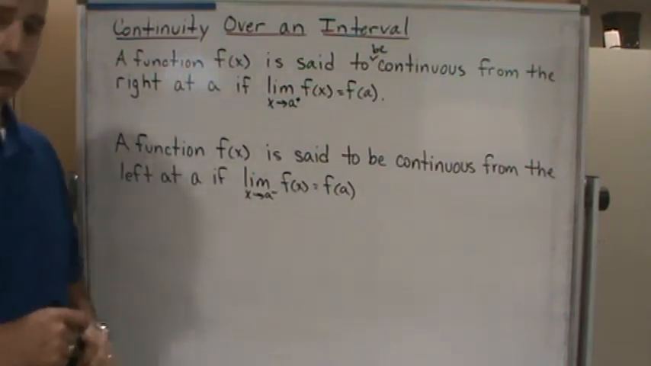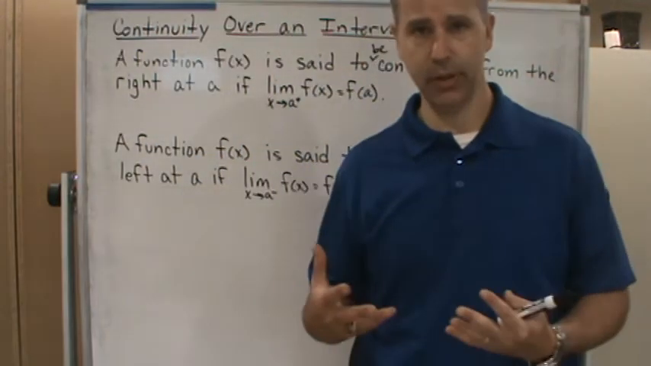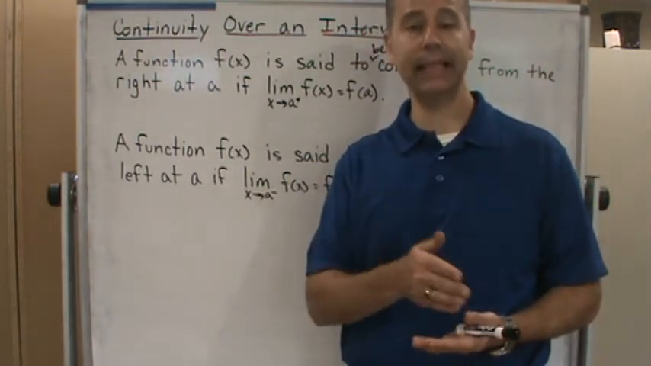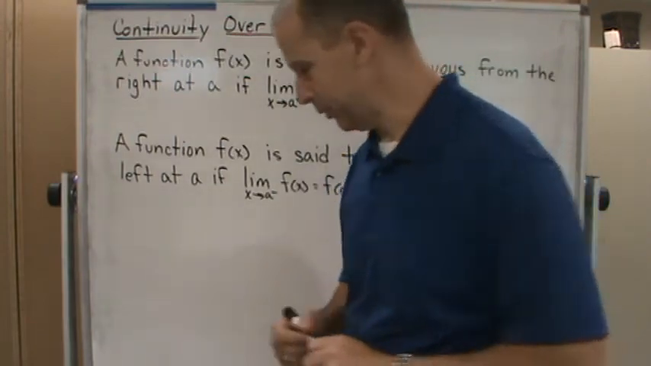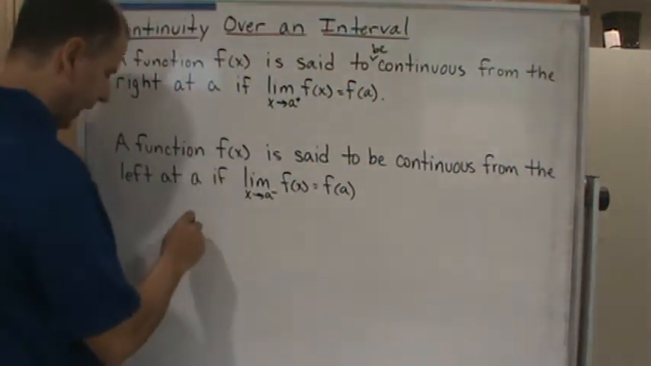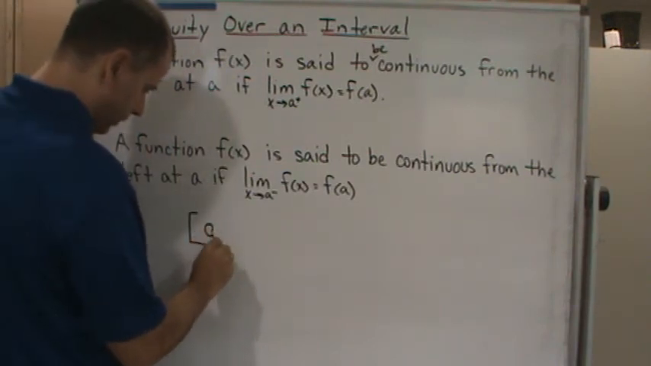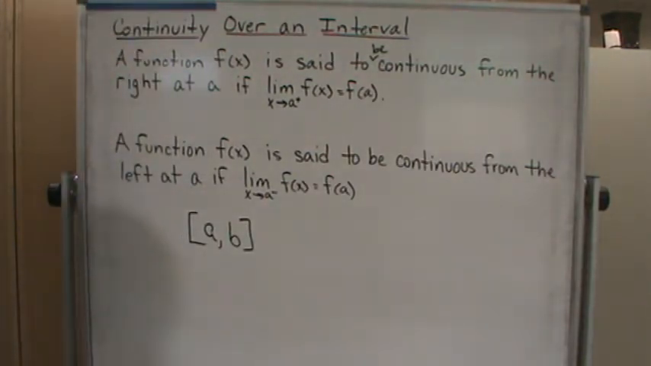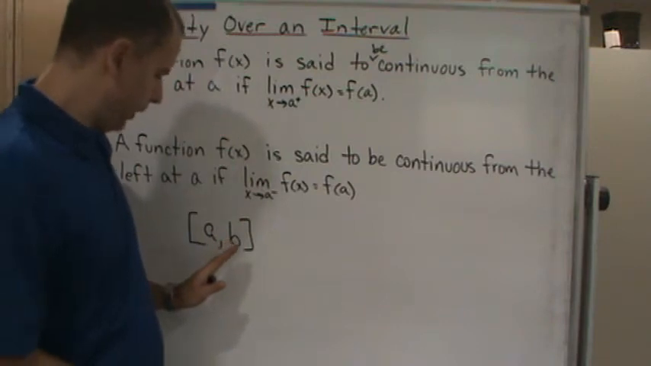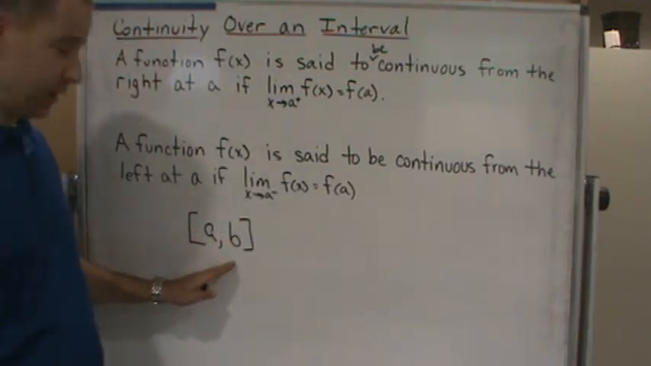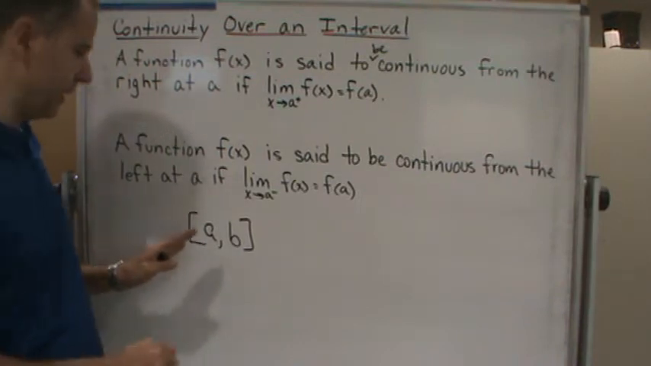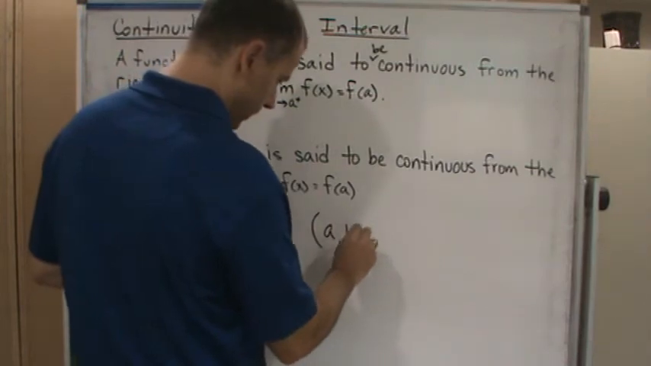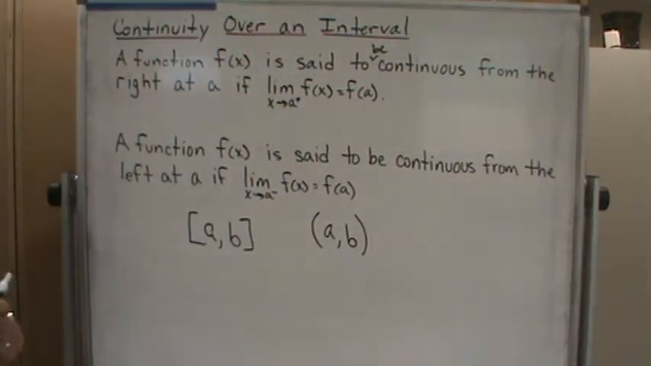Now, keep in mind the idea of being continuous on an interval means it has to be continuous at every point in the interval. So for example, if we had this interval, if we're showing that a function is continuous on this interval, we would have to show that it is continuous at every point on the open interval from a to b,